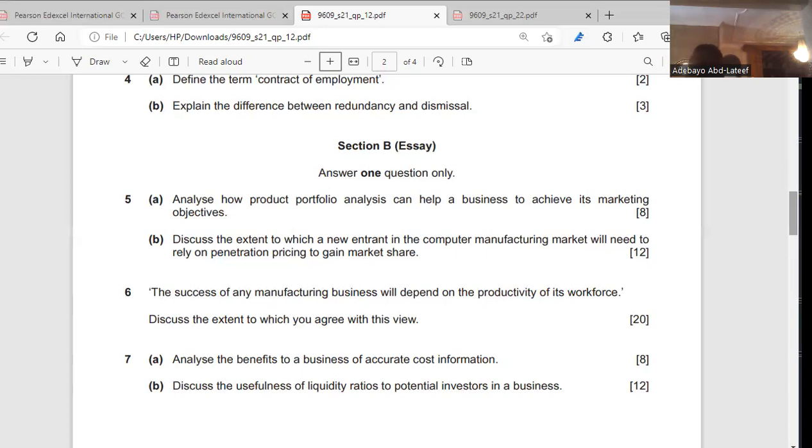So here I wrote the first point. The second point is, with marketing, we said marketing means understanding and anticipating customer needs and wants, right? That is marketing. And one of the reasons for marketing is to increase your customer base and your market share.